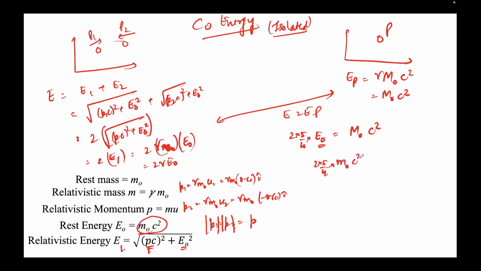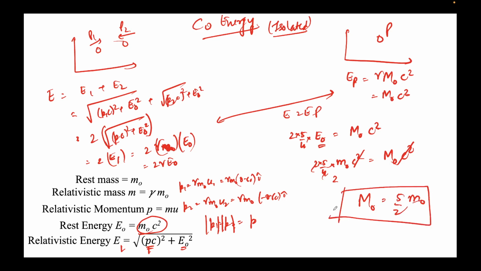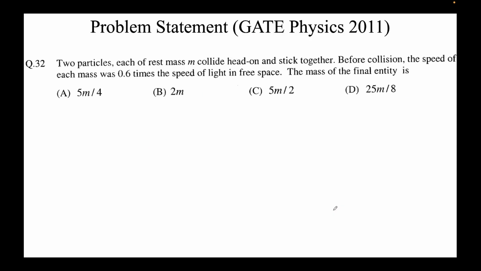The c square gets cancelled. So I get capital M naught equal to 5 by 2 small m naught. Note that I said to consider them all to be m naught, so we get 5 by 2 m naught. So C is the correct answer here.